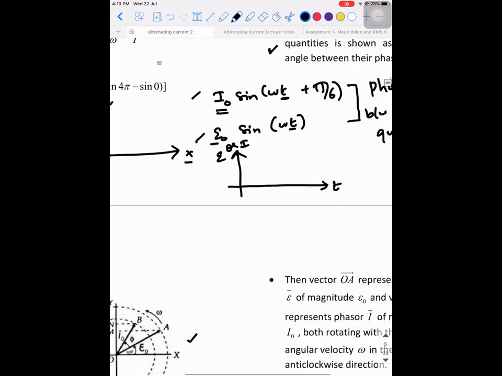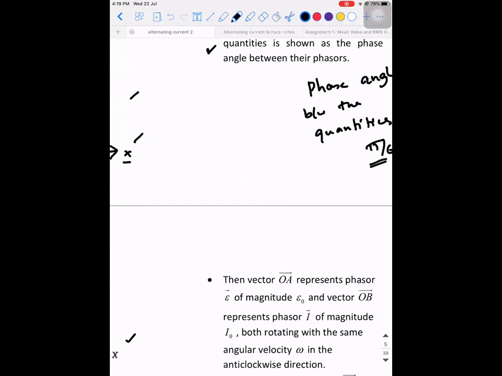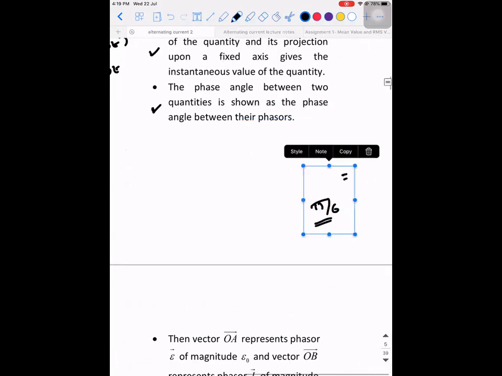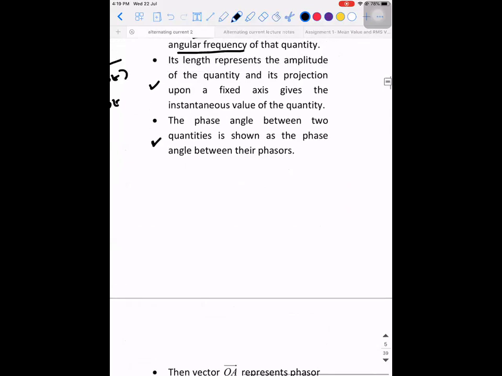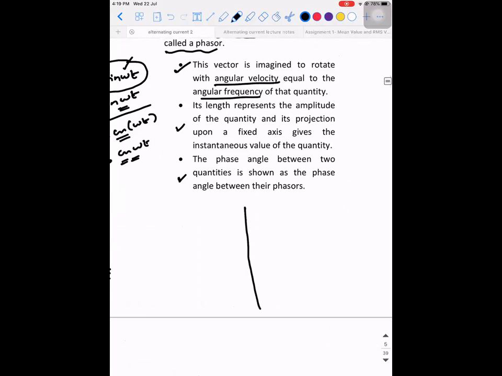Now listen. I'm going to implement each important point that is given with respect to the phasor diagram. So what is a phasor? It is a rotating vector. Simple. It is a vector which is taken in the rotating form. When it is rotating, the vector will be covering the circumference of a circle.